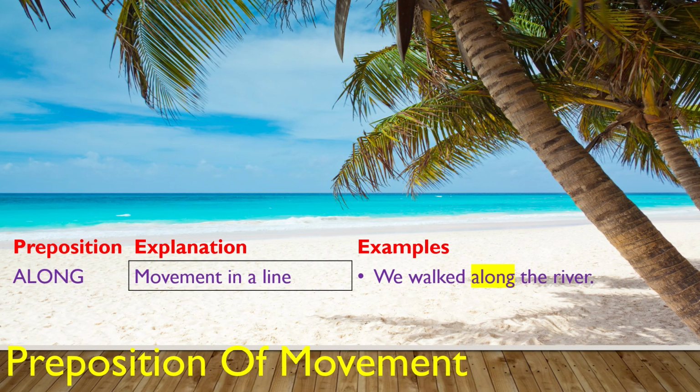Along. Along is the preposition of movement that is used to describe movement parallel to something or someone, or movement in a line. He walked along the river. When we say he walked along the river, it means this person is walking parallel to the river. Another example, I walked along the beach, which means walking parallel to the beach.